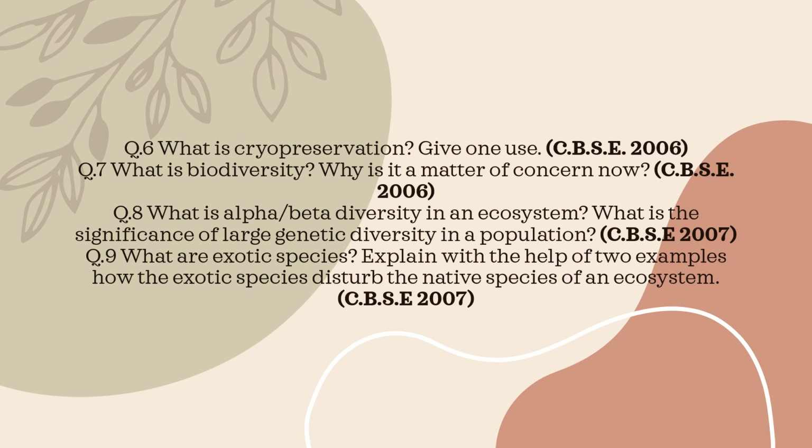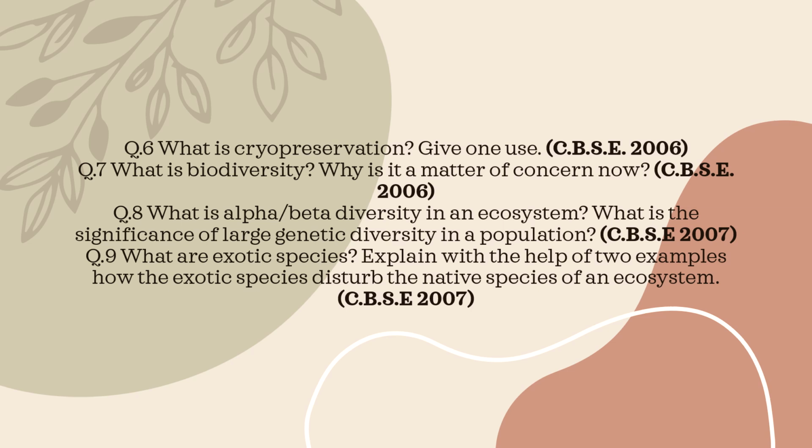Question 7. What is biodiversity? Why is it a matter of concern now? Biodiversity refers to the variety of living organisms present on Earth, including genetic, species, and ecosystem diversity. It is a matter of concern now due to habitat destruction, overexploitation, pollution, climate change, and rapid extinction of species.